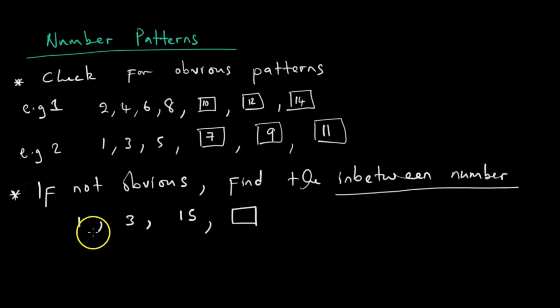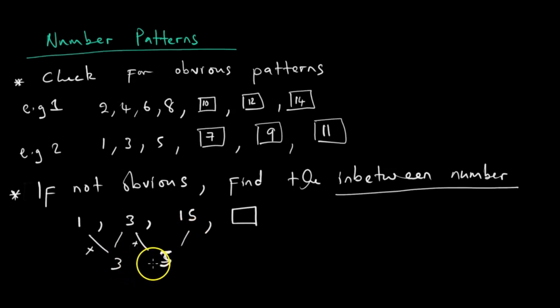So here, what we can see is 1 times 3 gives 3. 3 times 5 gives 15.